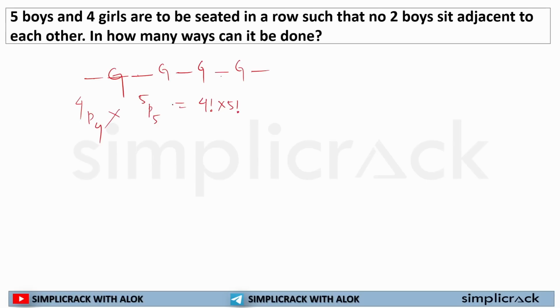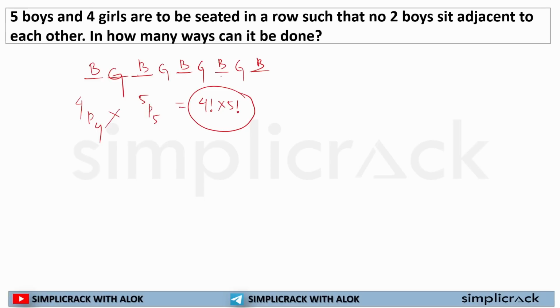NPN formula has been used. So 4 factorial into 5 factorial is the number of ways I can arrange 5 boys and 4 girls in a row such that no two boys will sit together, because one boy will be here, one boy will be here, one boy will be here, one boy will be here. I hope this is clear to all.